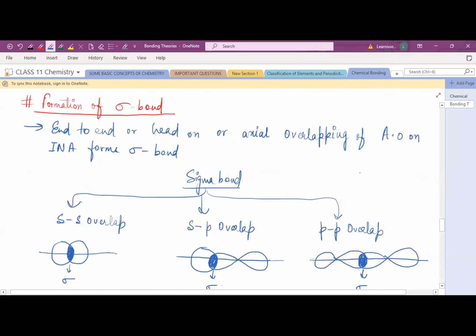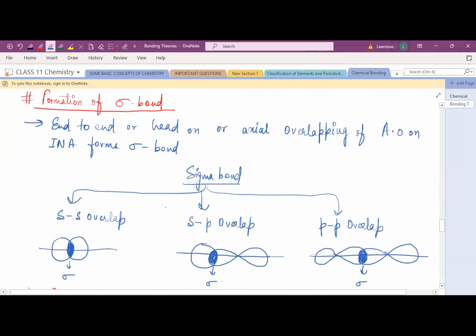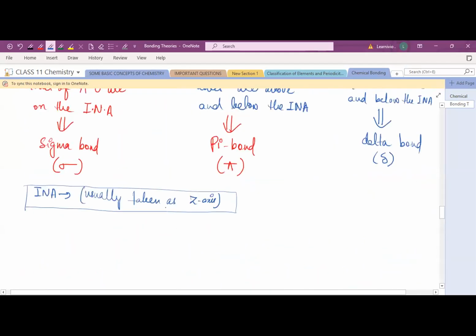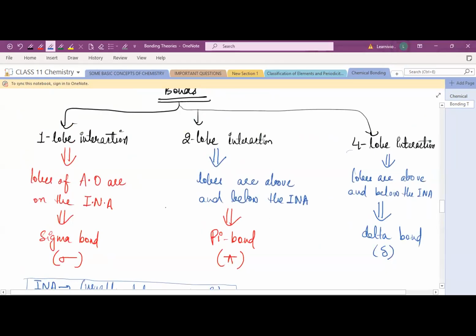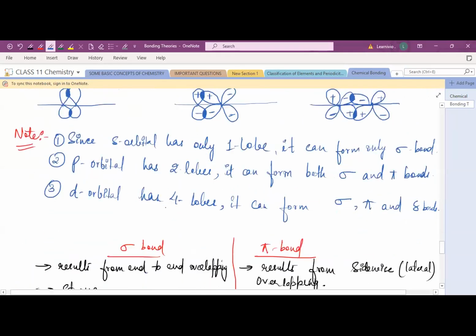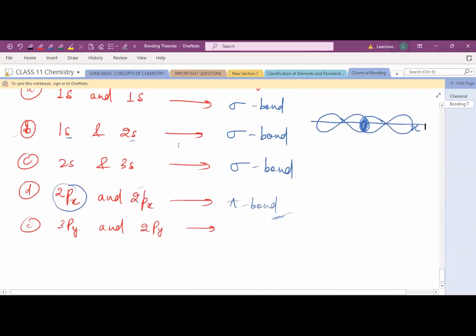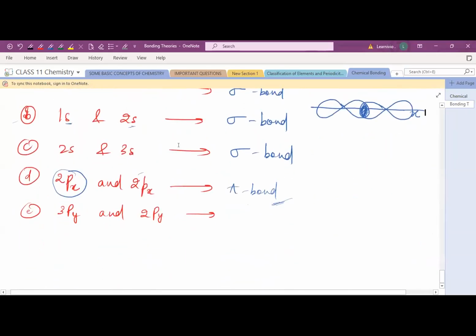What is the condition for sigma bond formation? End to end, head-on or axial overlapping. Or simply you can see this is a one lobe interaction. Only one lobe is interacting, so when one lobe interacts, there is formation of sigma bond.